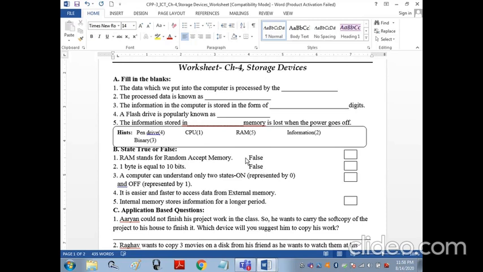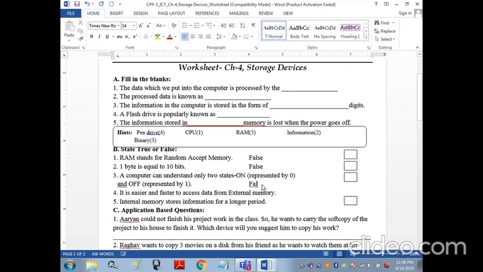Now, third one, a computer can understand only two states, on or off. On represented by 0 and off is represented by 1. No, off is represented by 0 and on is represented by 1. This is also false.